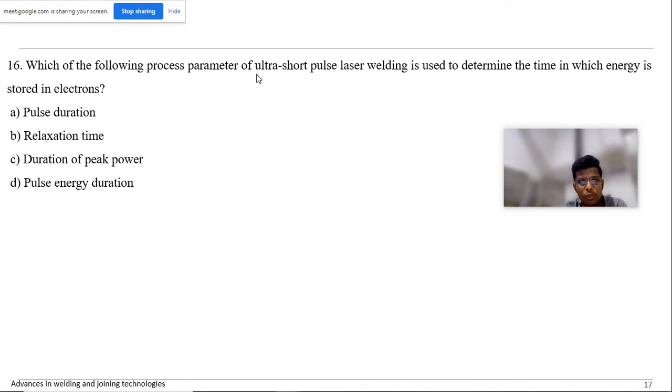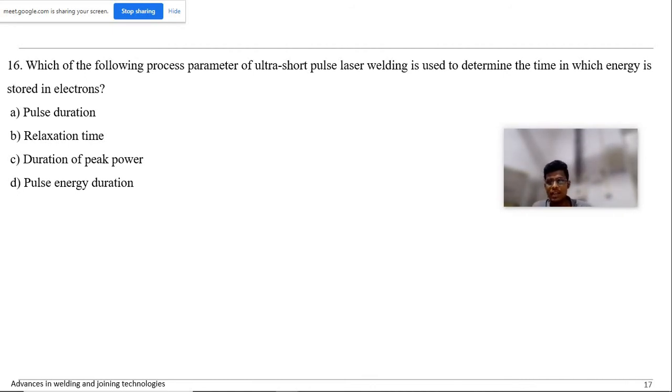Which of the following process parameters of ultrashort pulse laser welding is used to determine the time in which energy is stored in electrons? Basically, ultrashort pulse means that within a small duration the laser will be on and then off. Because of that, there will be a relaxation time.